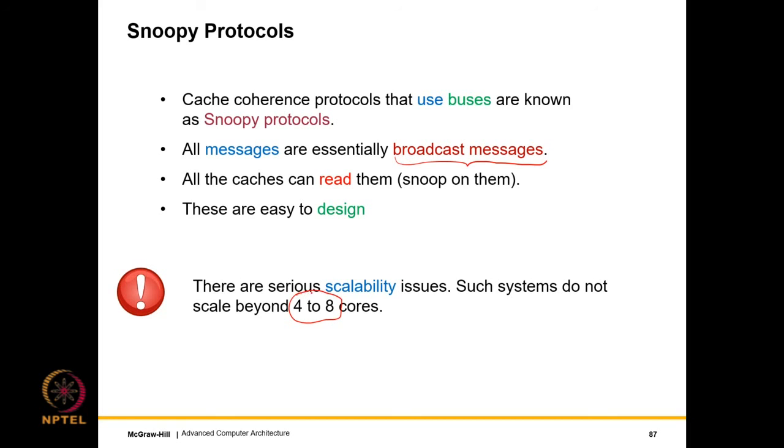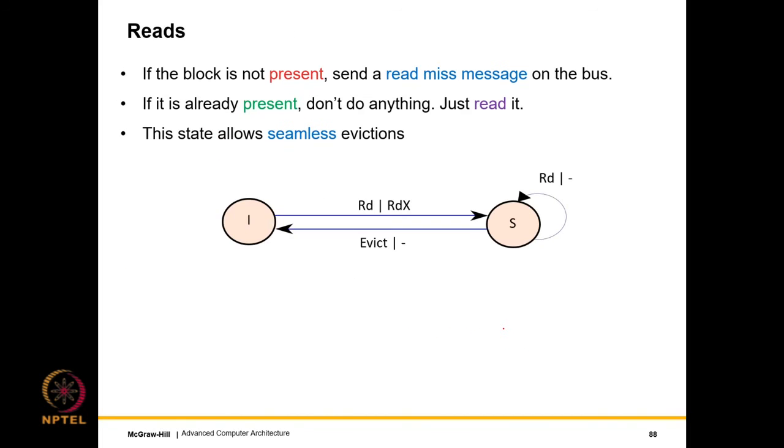This is the maximum. So beyond this, actually, they do not scale. So they have this fundamental scalability issue, all right? And so that is why we will use other protocols that will rely on the NOC, not on a Snoopy bus, but we will gradually extend our ideas to an NOC.